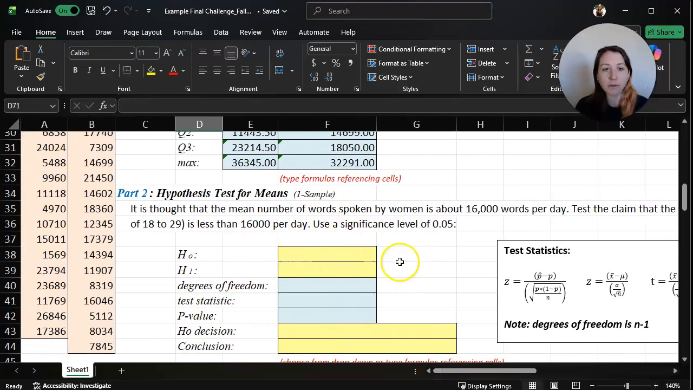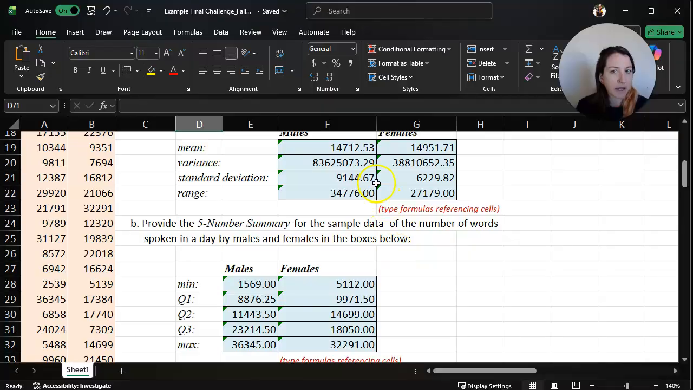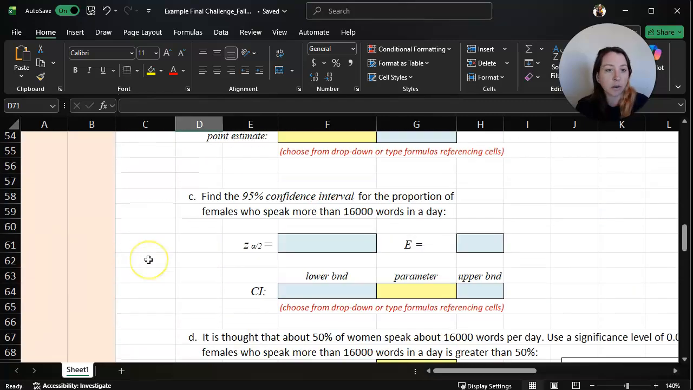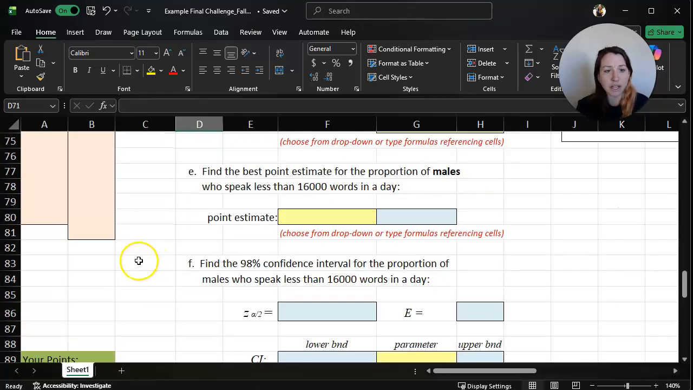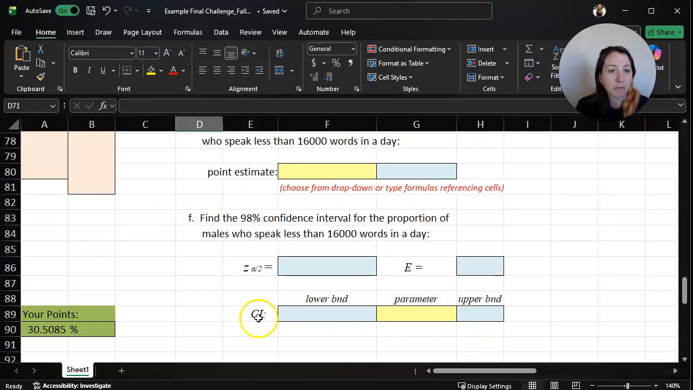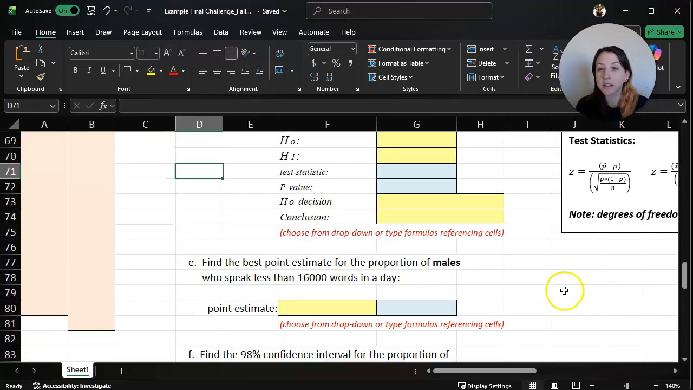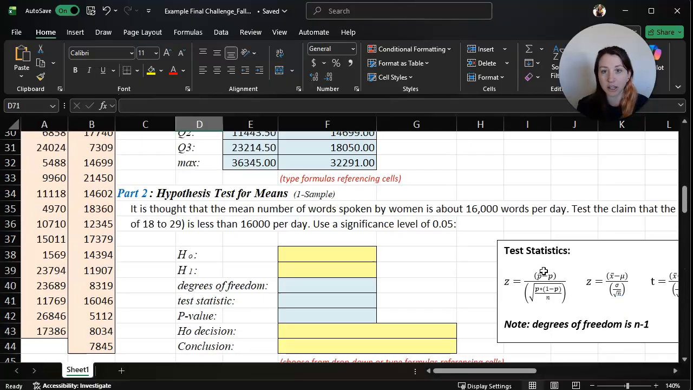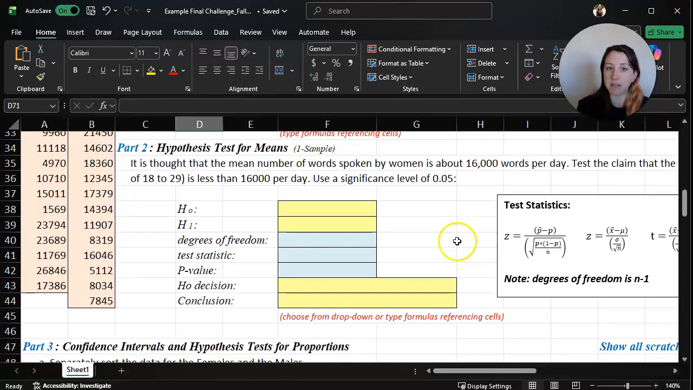But before we jump into part two, I do want to come back up and note that I went ahead and filled in the rest of these sample statistics. In the previous video, I didn't find all of them for the sake of time, but I did now in between these videos. I'm scrolling down to show you my overall score has now increased to 30.5085%. As a reminder, this is self-grading and you can see if you are correct as you enter things, so you will know exactly what you are earning before you even submit it.